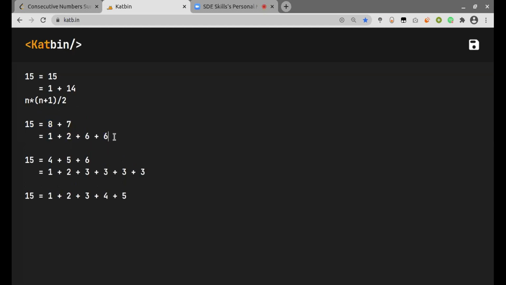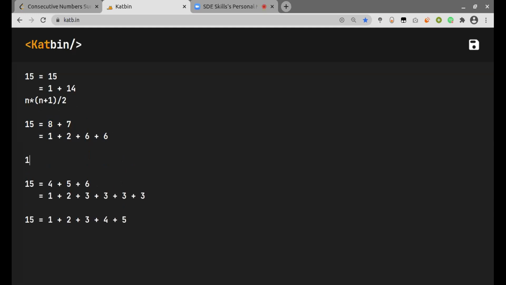Now, if I take one example, I will take this example itself. If I subtract 1 plus 2 from both sides, this part 1 plus 2 will be cancelled out, and I will be left with 6 plus 6. And since this is an equality, this will be 6 plus 6 again.